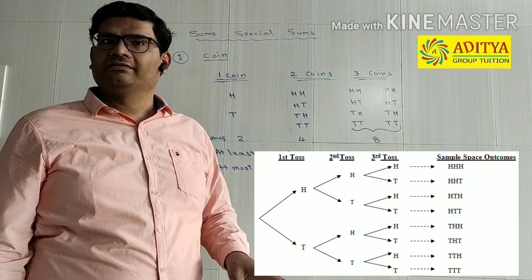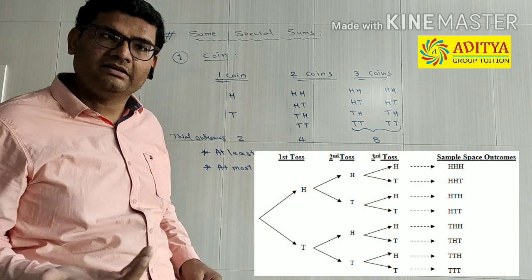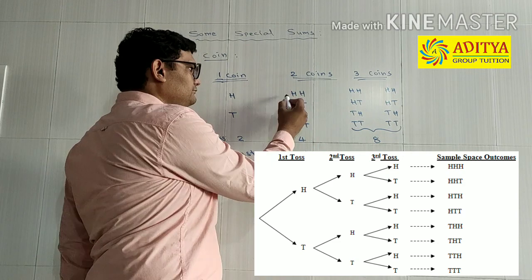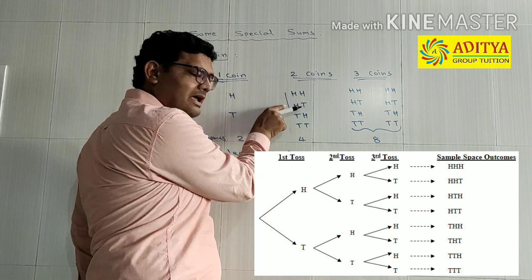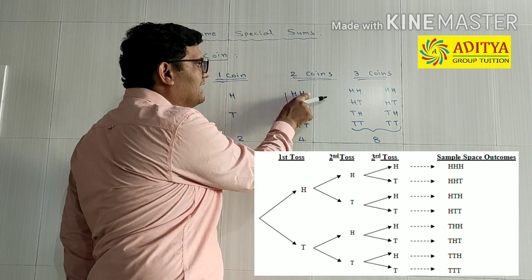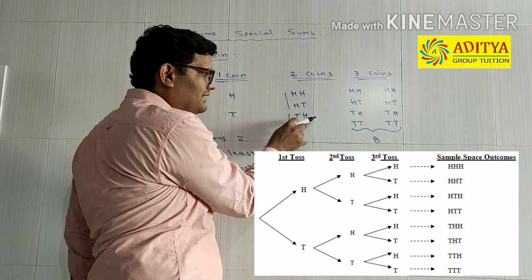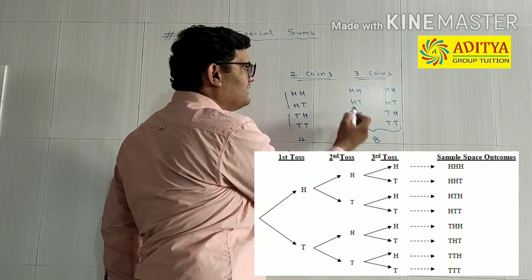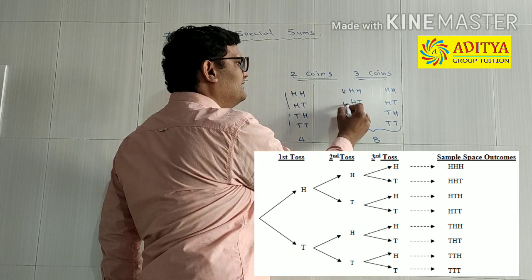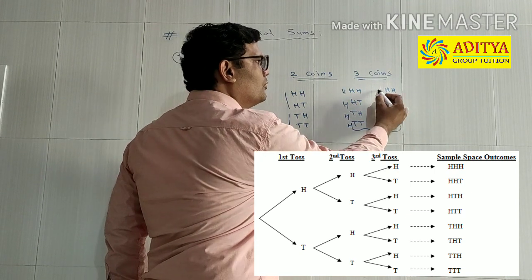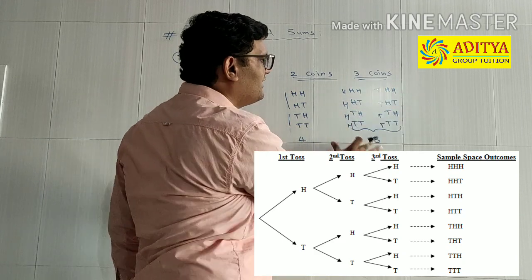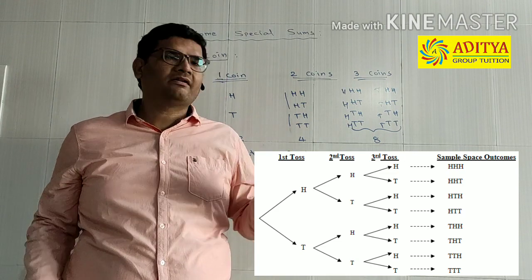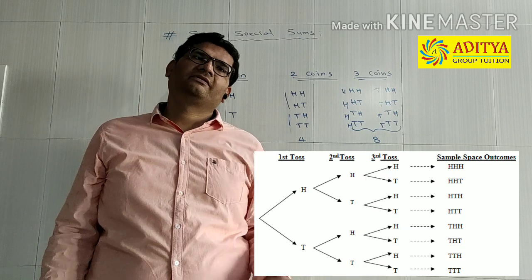And in case of 3 coins, how can we write the total combinations for 3 coins? There's a technique. You need to write it down like this. First you select heads and then you alter one by one. Heads, heads, heads, tails. Then you change to tails, tails, heads, tails, tails. You can write down the same combination again for the 3 coins, but the first 4 with heads and the second 4 with tails. So these are the 8 possible outcomes for 3 coins. If 3 coins are tossed one by one or simultaneously, these 8 outcomes will be there.